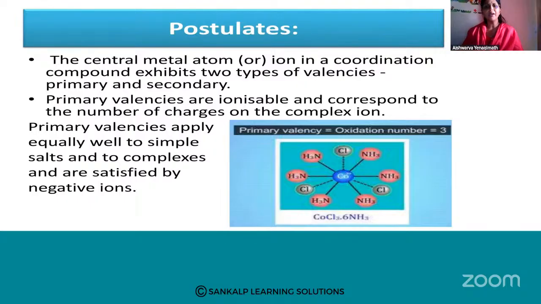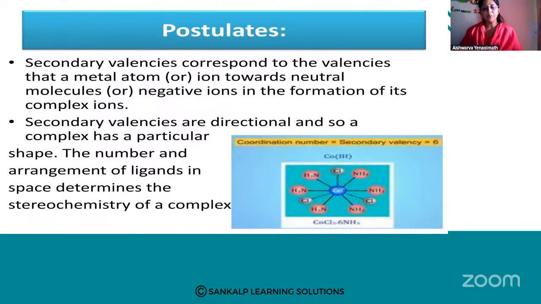What are secondary valencies? They correspond to the valencies that the metal atom or ion shows towards neutral molecules or negative ions. That is, they are speaking about ligands. Secondary valencies are directional, and so a complex has a particular shape.